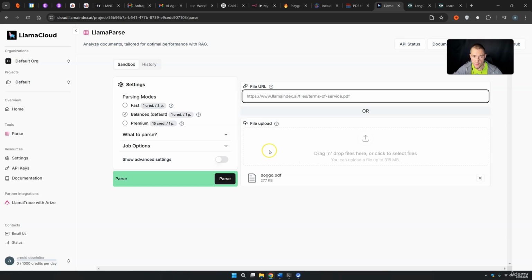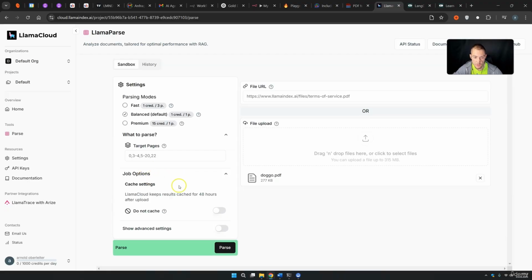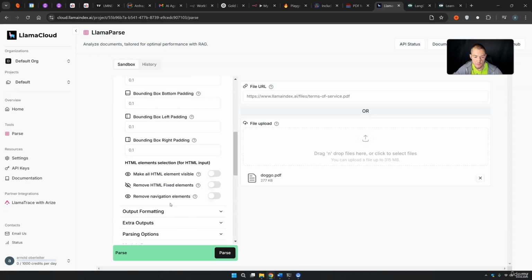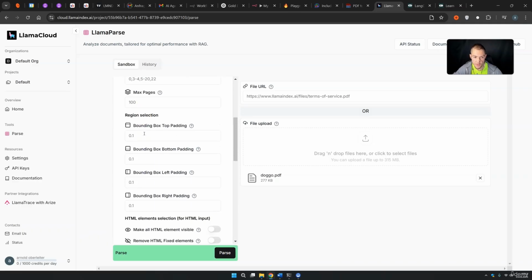And then you can also give some specific information. Should it be fast? Should it be balanced? Should it be premium? What to parse. If you press on it, you can give, for example, some target pages. Then there are the job options, and if you want, show advanced settings. Here in the advanced settings, you can type in a little bit more, like a maximum of 100 pages, for example, or bounding box top padding.